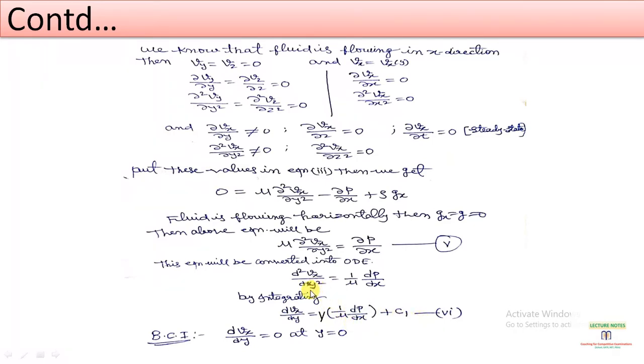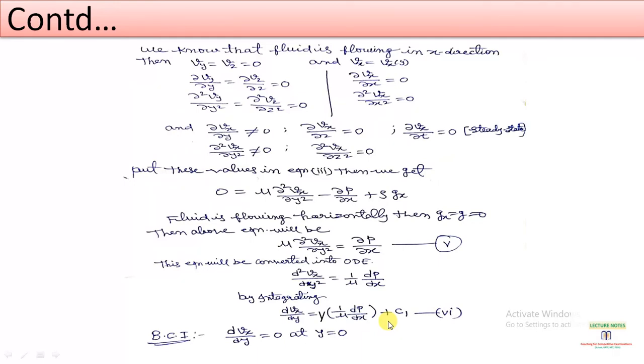Integrating by multiplying dy square, dy square will give dy into y, plus c1. So we can write this equation in this form, dVx by dy equals y times this, plus c1.